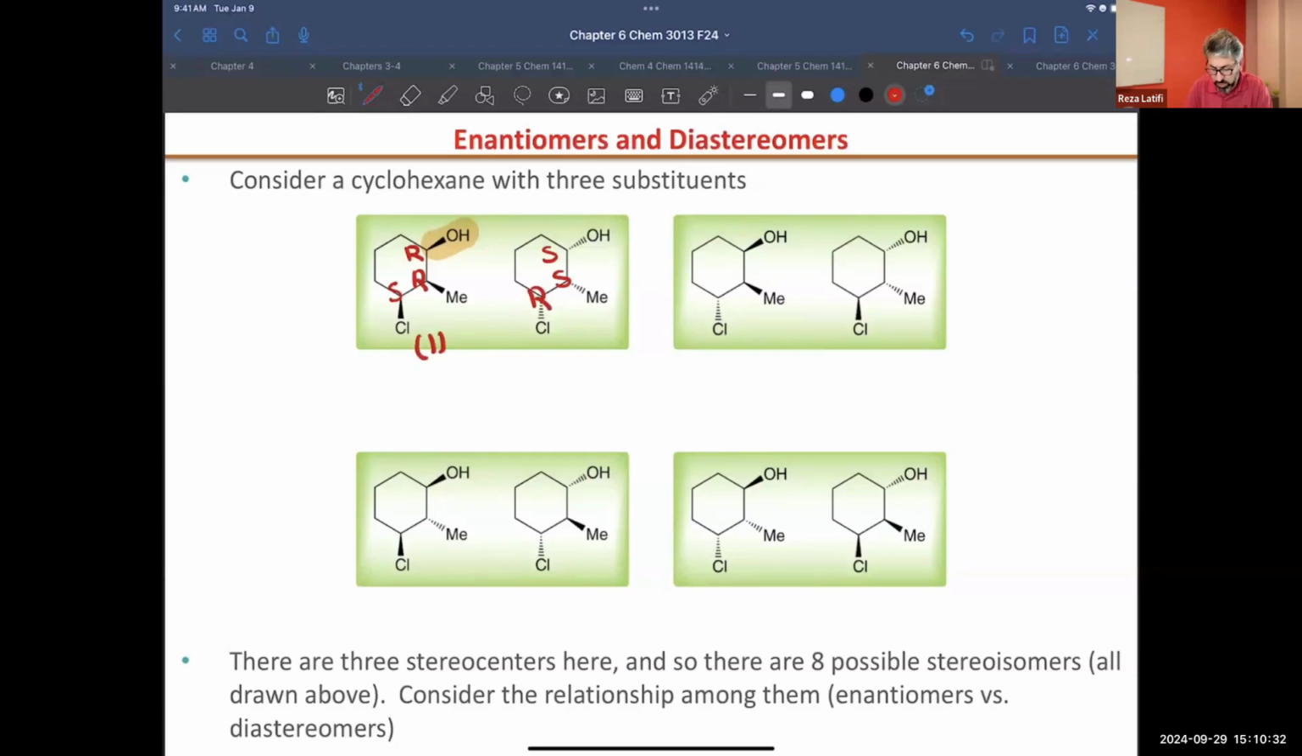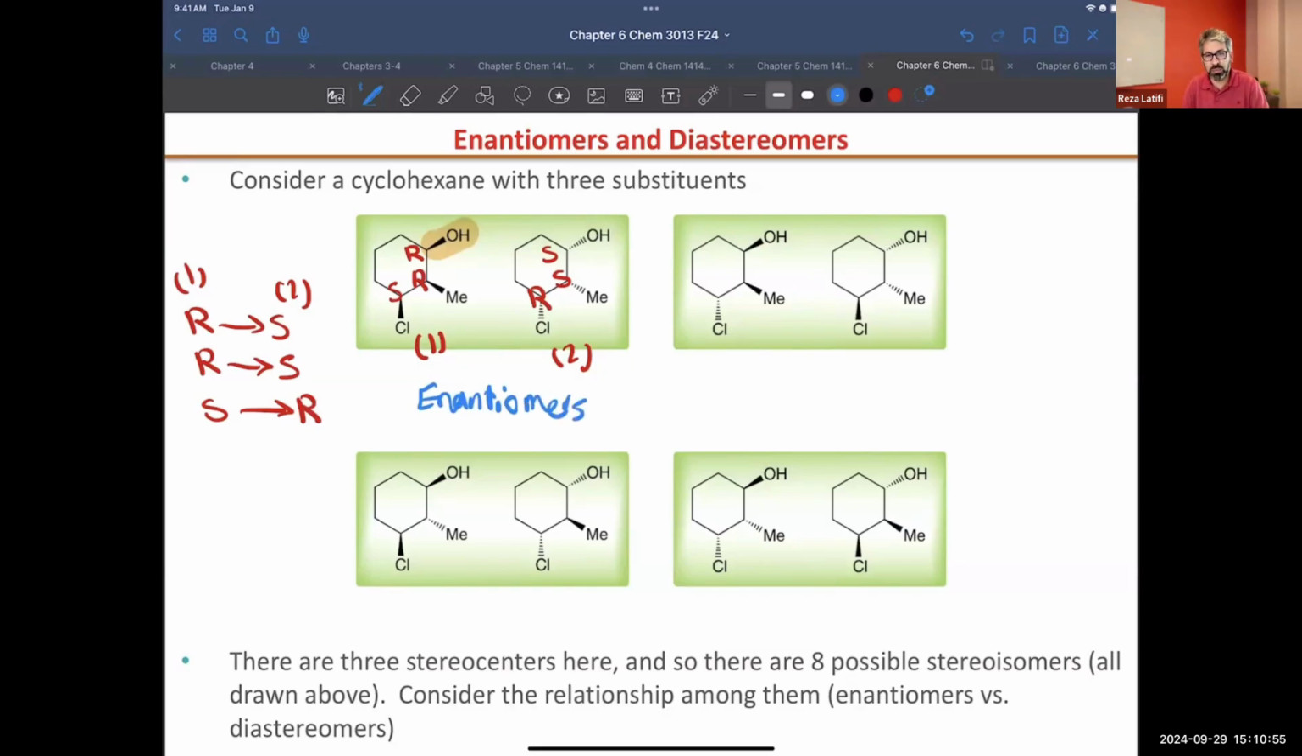So what's the relationship between 1 and 2? R turns to S, another R turns to S, and S turns to R. That means I'm dealing with enantiomers. So 1 and 2 are enantiomers. But how about, for example, 2 and 3, or 1 and 3?